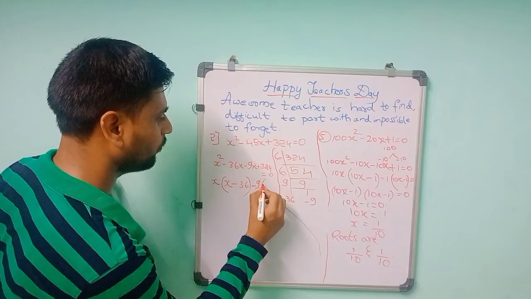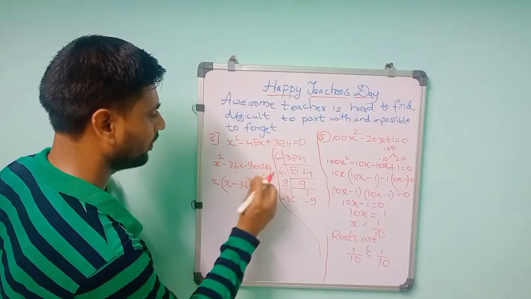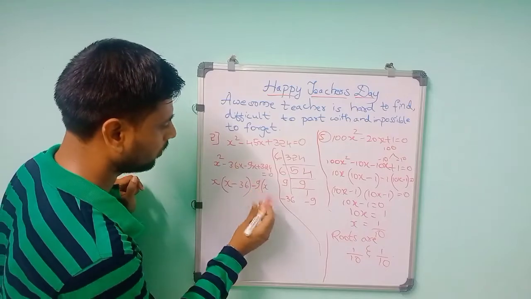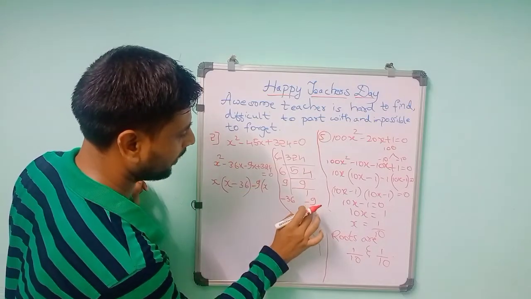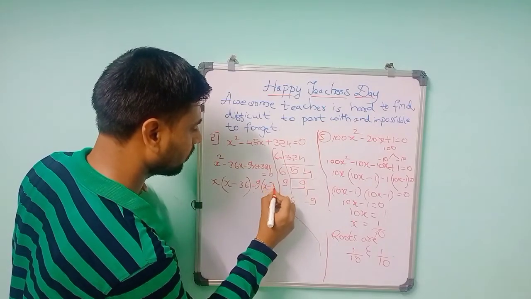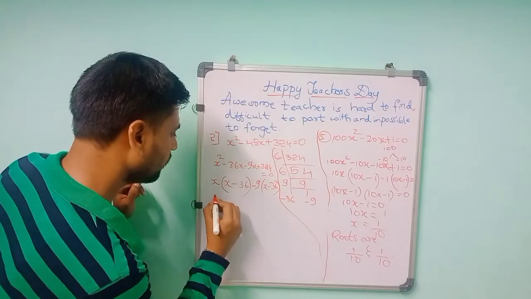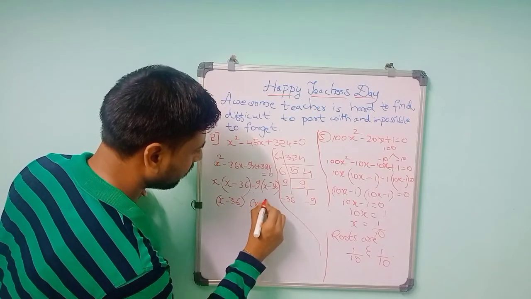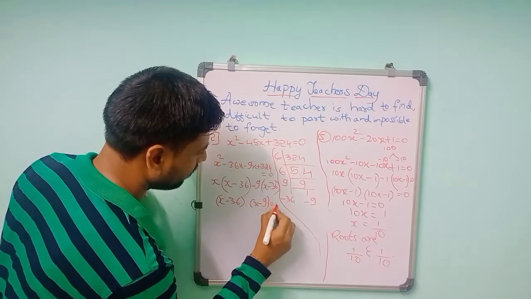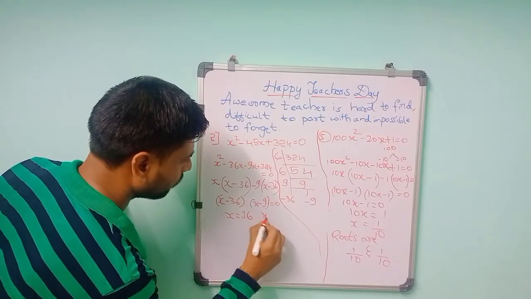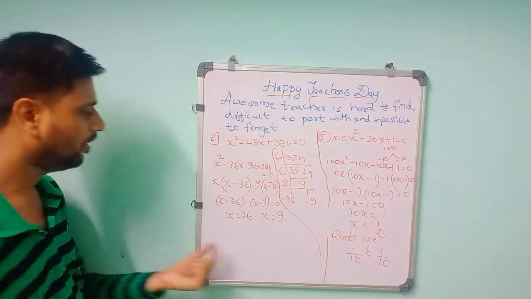So 9 means we have to multiply it by x, then minus 9 is there. So you have to multiply it to make 324. Don't calculate it. 9 is there, so you have to multiply it by 36, then it will become 324. So minus 36. So the roots will be x minus 36 and x minus 9 is equal to 0. So the values will be x equal to 36 and x equal to 9.